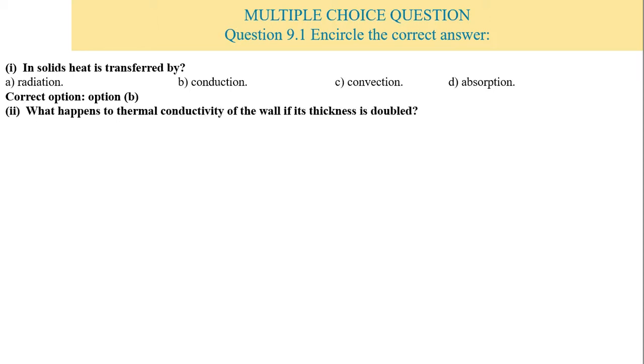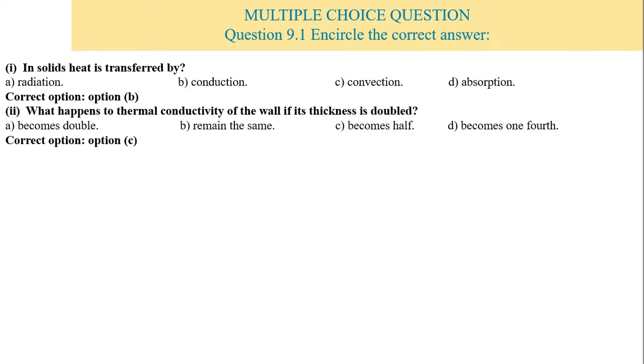Number 2. What happens to thermal conductivity of the walls if its thickness is doubled? A becomes double, B remains the same, C becomes half or D becomes 1/4. So the correct option is option C, that is becomes half.